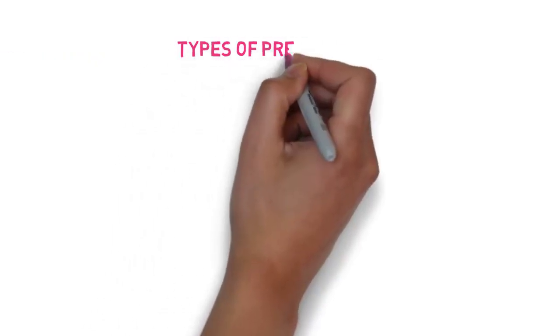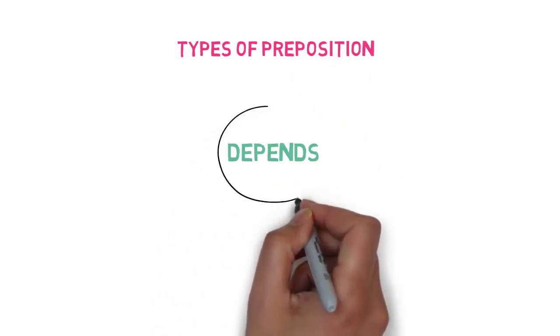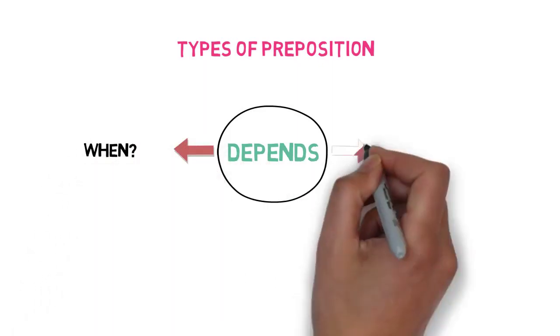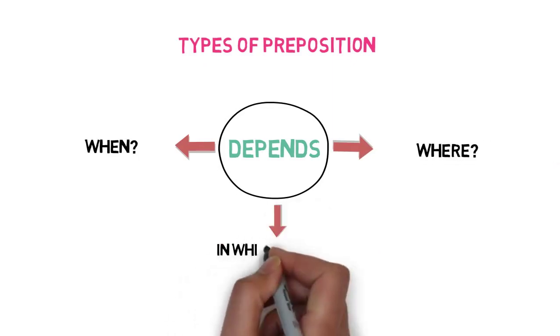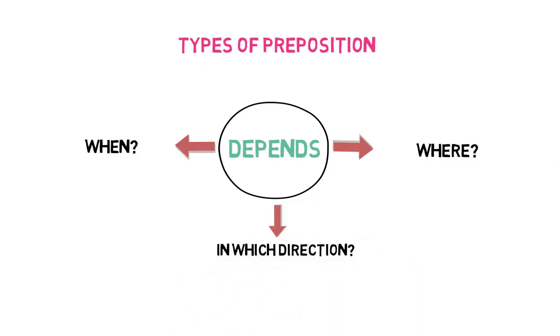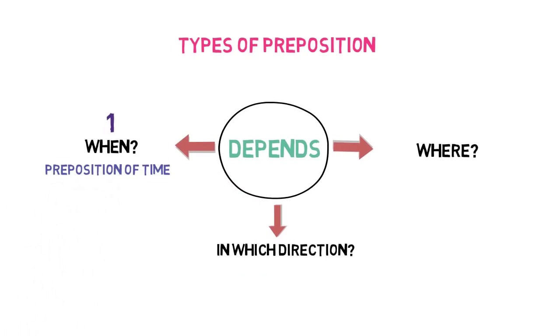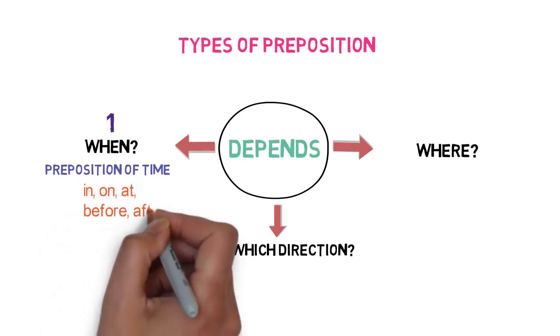Now, let's look into the types of preposition. These are divided into three types depending on three situations: when an event or thing happened, where the event or thing occurred, and in which direction the event or thing is happening. The prepositions that describe when an event happened are defined as preposition of time. Examples of them are in, on, at, before, after.